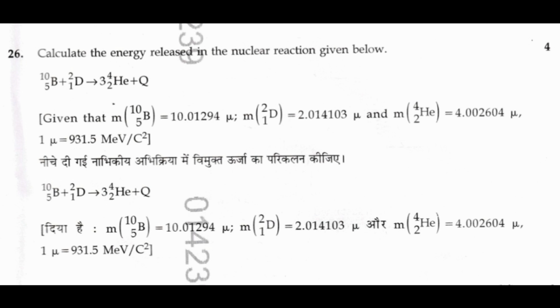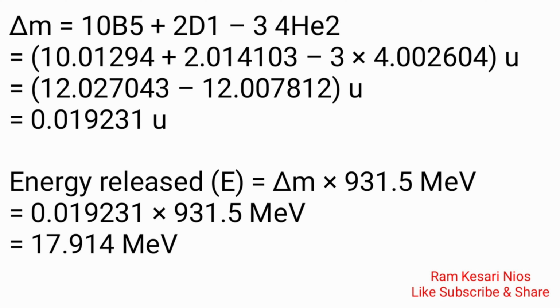26. Calculate the energy released in the nuclear reaction given below. 10 B5 plus 2 D1 gives 3 4 He2 plus Q. Pause the video and see the answer.